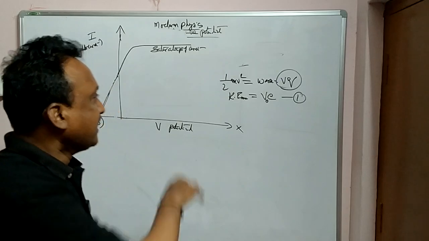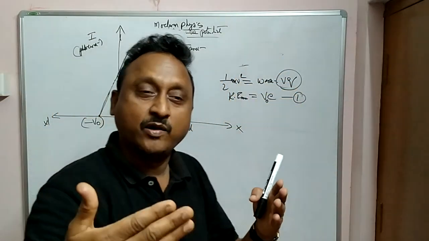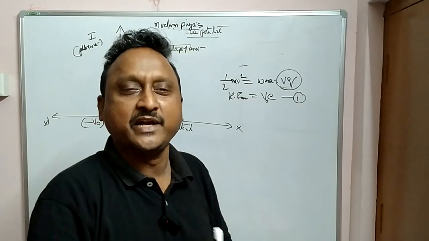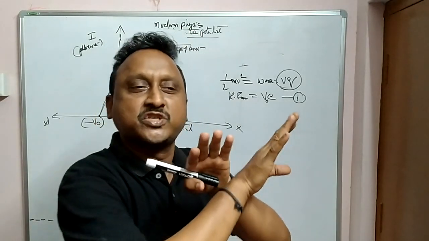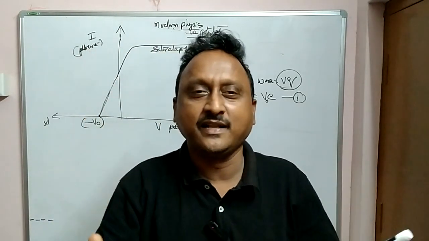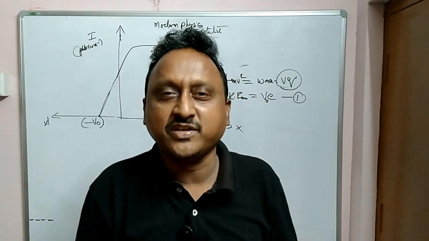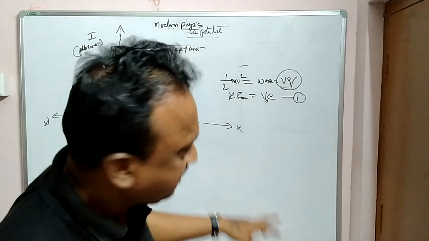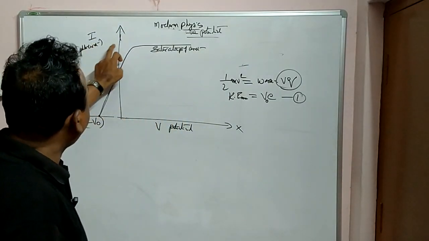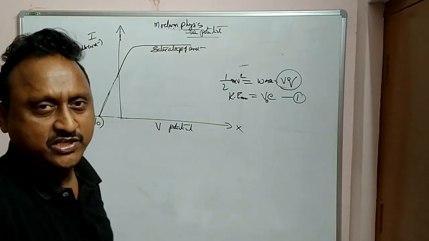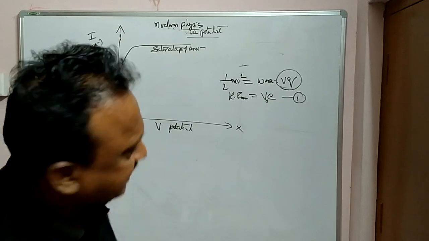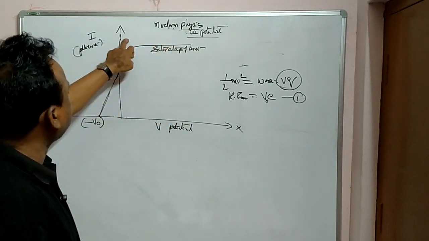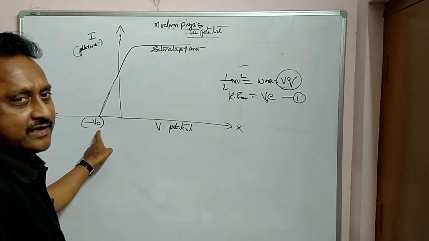And then what did we do? At the anode we increase the negative potential with respect to the cathode. So with negative potential there will be repulsion, electrons will stop coming to the anode and there is complete stoppage. That potential is called the negative potential or stopping potential. This is the graph of photocurrent versus potential on the x-axis. Even if you increase the intensity, the stopping potential will be here only, it won't change.